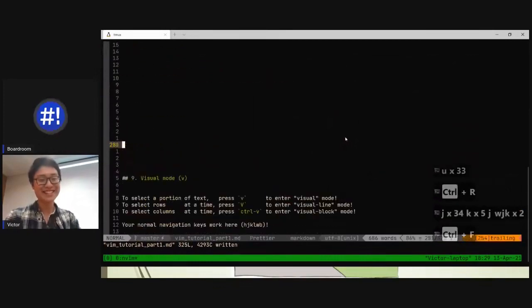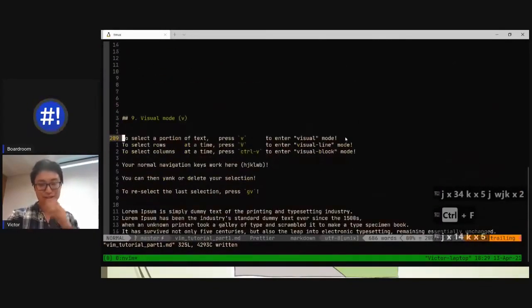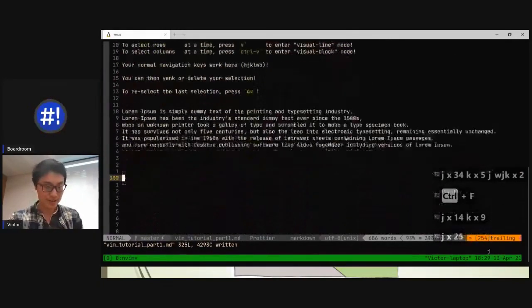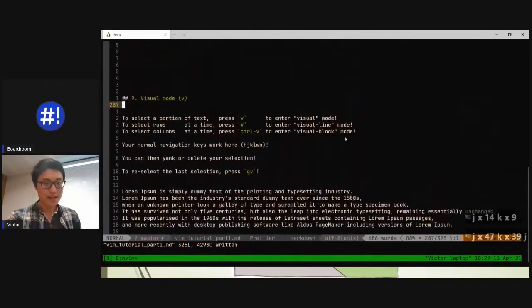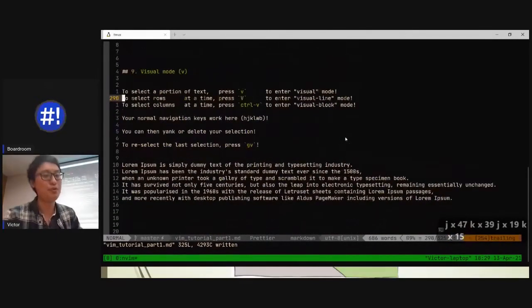Anyways, that aside, what else is there? And we won't go on for too much longer. I think this is the last one for this chunk, actually. Oh, yeah, second last one. Visual mode. So what if you want to select rows of words, right? And let's say you want to yank specific parts, right?